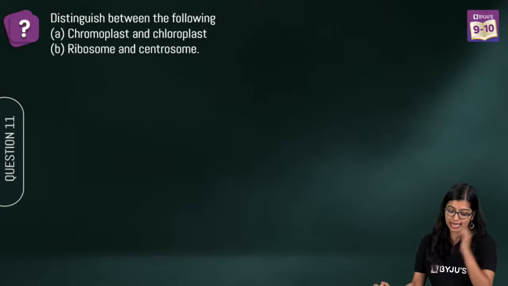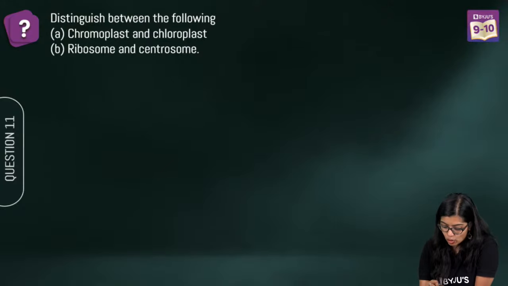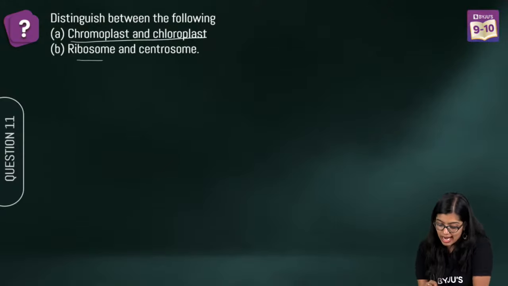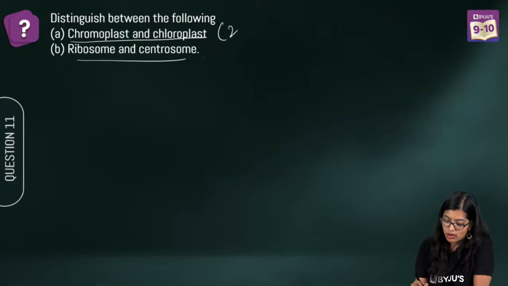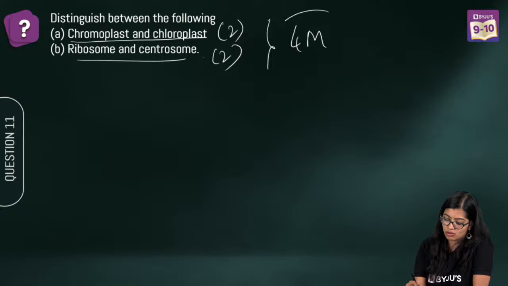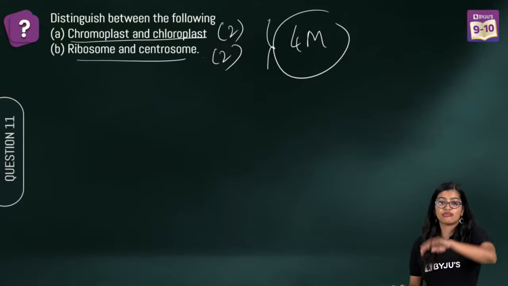Now, moving on to the next one. Distinguish between chromoplast and chloroplast, ribosome and centrosome. You have 2 marks for each, so a total of 4 marks. So, first, 4 more questions.